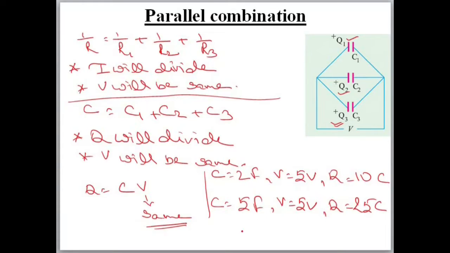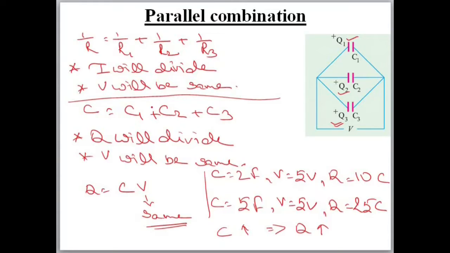It means as C increased, Q also increased. C जैसे ही increase हुआ, Q also increased. 10 था पहले, भी 25 हो गया. So Q is proportional to C if V is constant.